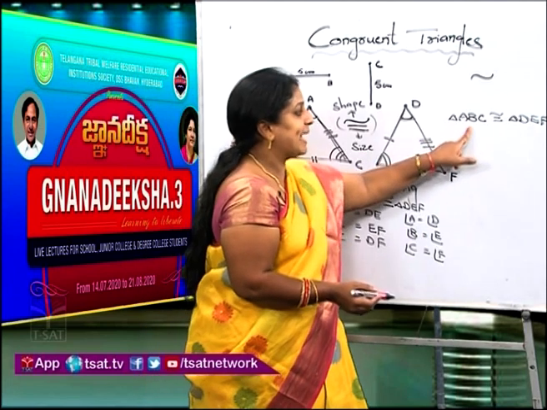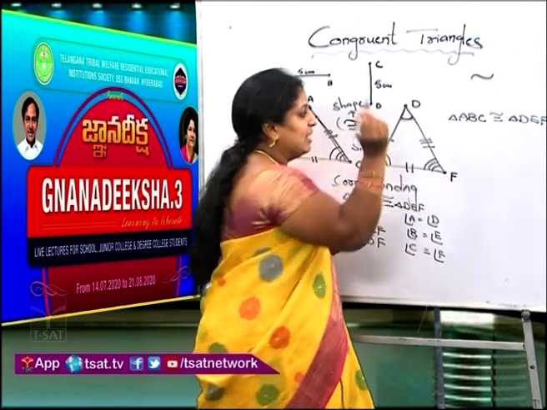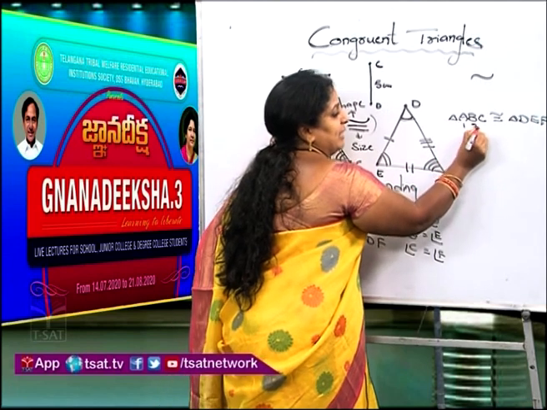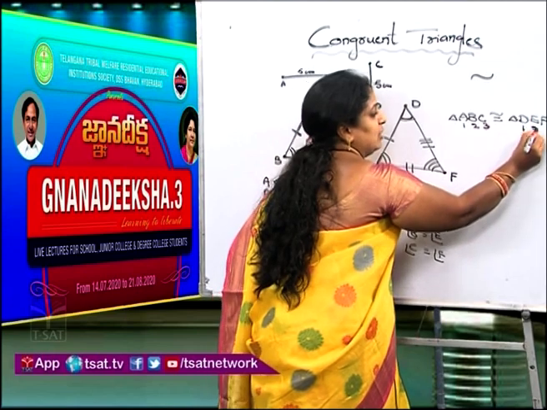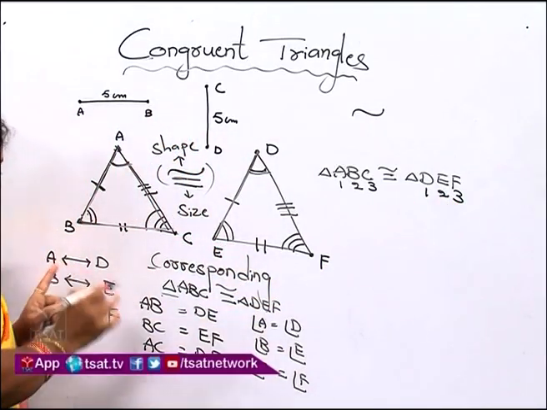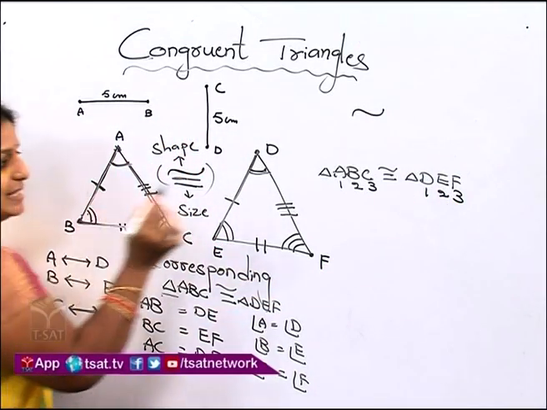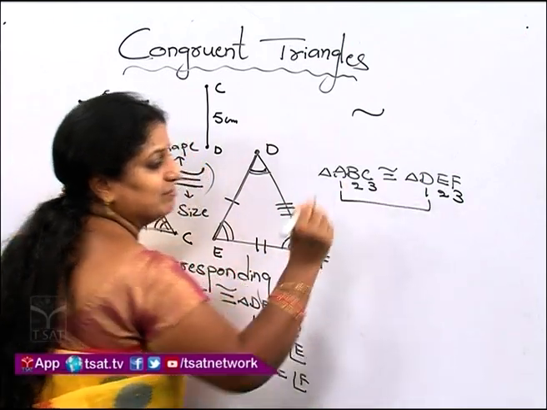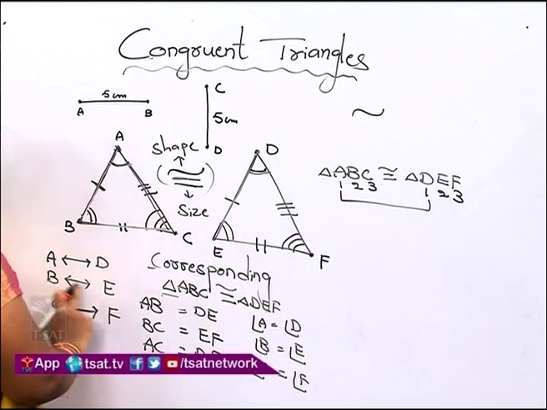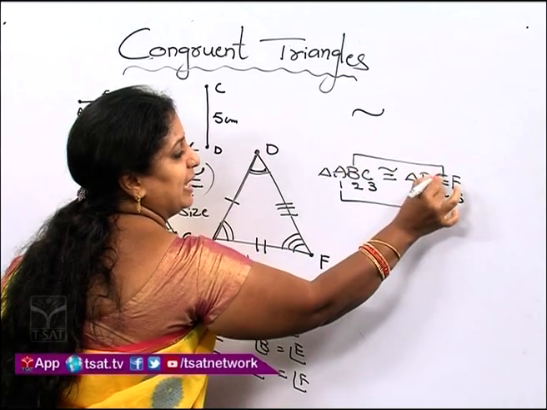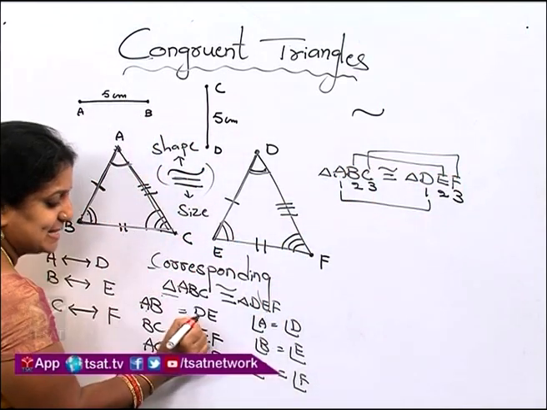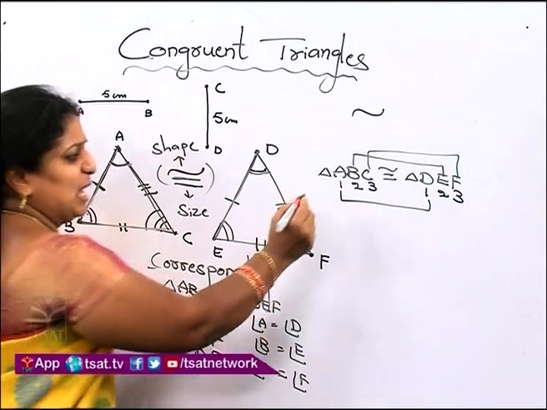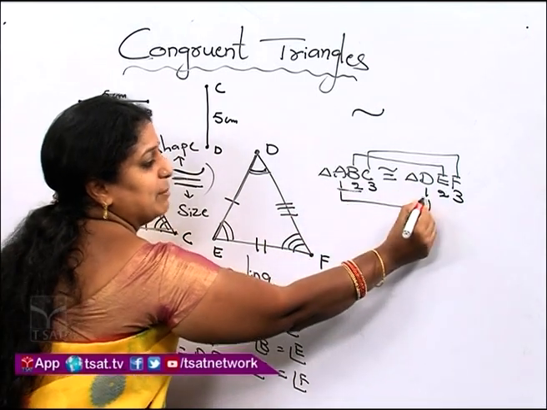So if you see here triangle ABC, triangle DEF, no? The logic I will say for you: you write the numbers for each alphabet. 1, 2, 3. Here also 1, 2, 3. Now see children, vertex A is corresponding to vertex D. Is it not 1 to 1? Next one, vertex B and E. Is it not B to E? Similarly, C to F. So, when you see the side, AB is equal to DE. AB means 1 and 2. DE means 1 and 2.